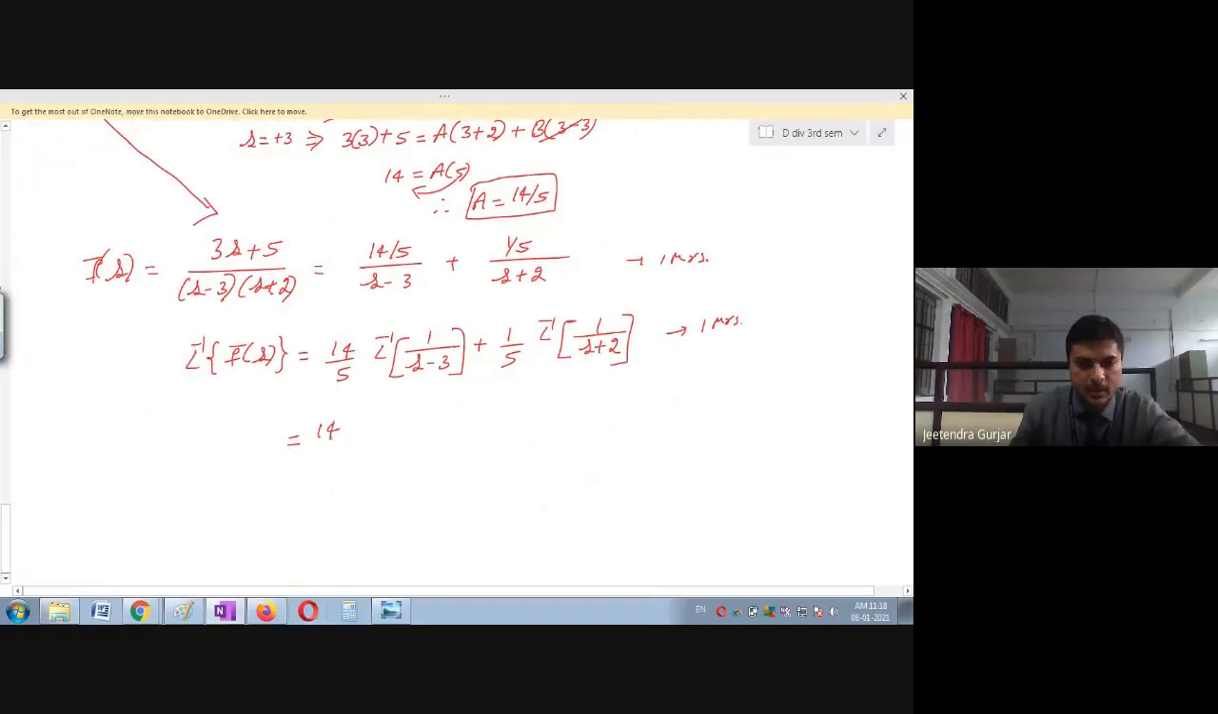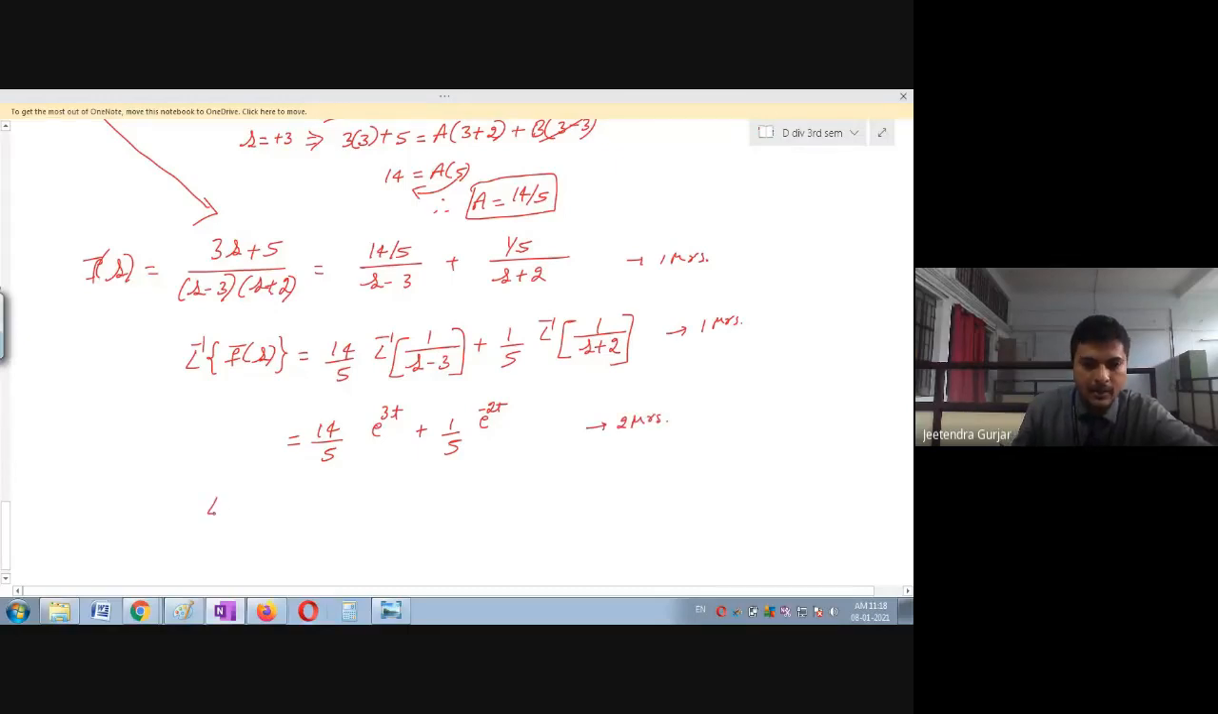Therefore, this is 14 divided by 5. What is this? E raised to? 3t. Yes, very good. Excellent. Plus 1 upon 5. What about here? E raised to? Minus 2t. Yes, excellent. See, everybody must be able to simplify this. So this will be for 2 marks.